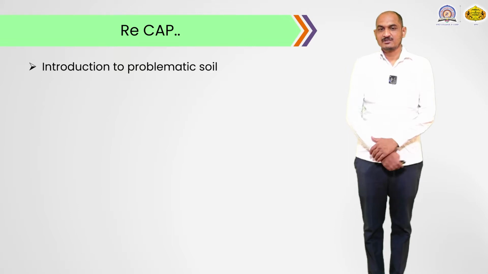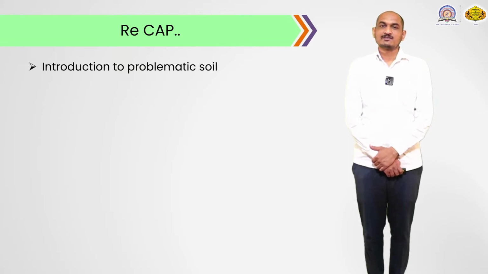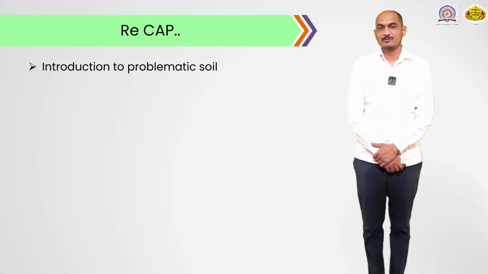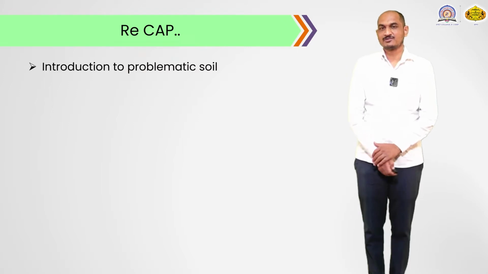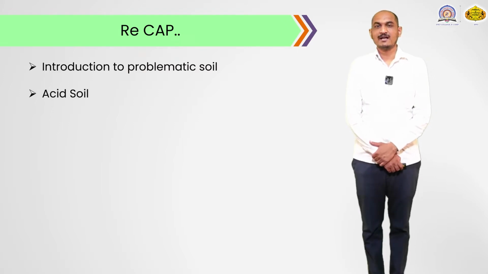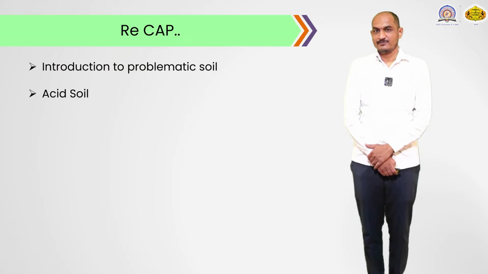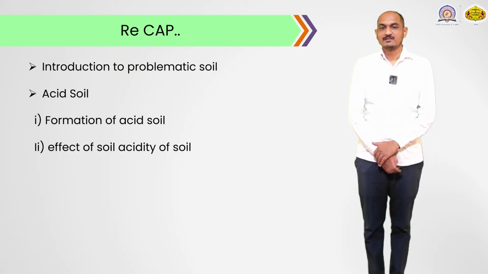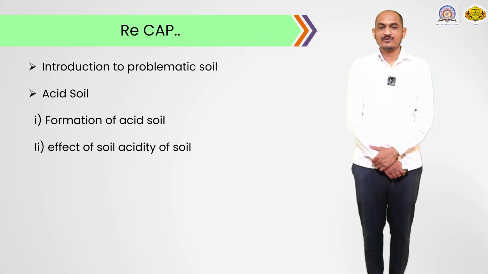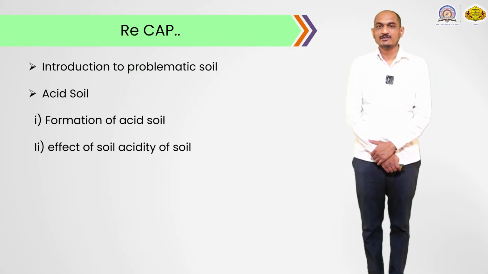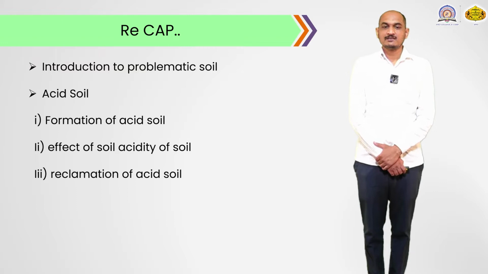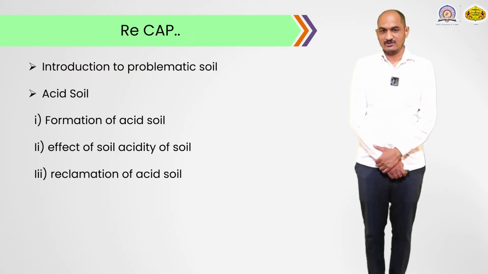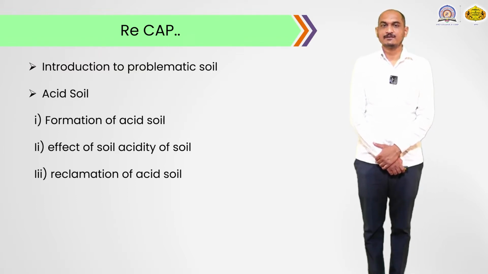In our previous session we had discussed some introductory part about the problematic soil, the definition of problematic soil, and then the acid soil. In the acid soil we had discussed the formation of acid soil, the effect of soil acidity, and the reclamation of acid soils. All these points we had covered in our previous session.